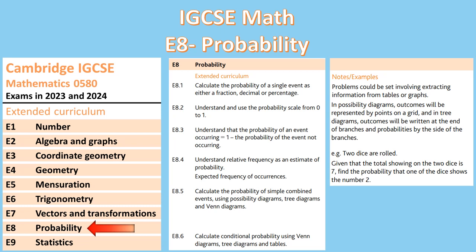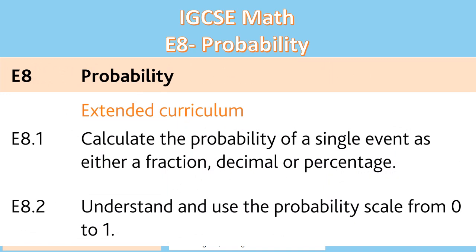Hello again, and thanks for coming back here for our IGCSE Math series. According to the IGCSE Mathematics curriculum, 0580, this is the first section of Chapter 8, which deals with probability. We will introduce the concept of probability and cover topics 8.1 and 8.2 of the probability chapter in this video.